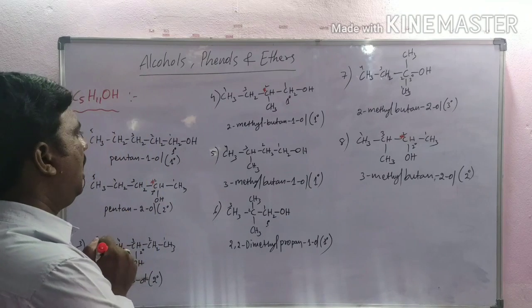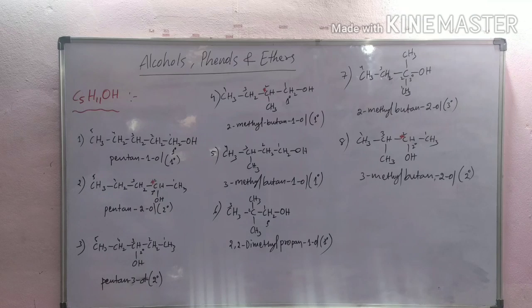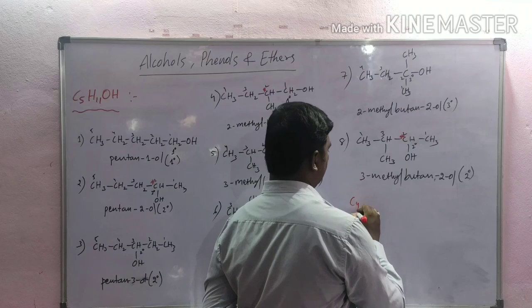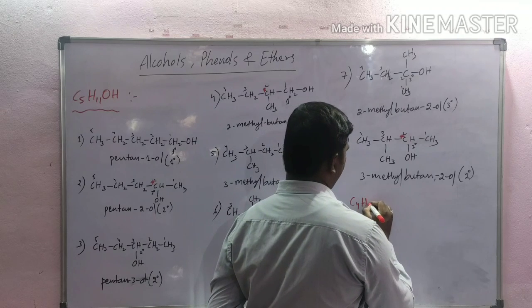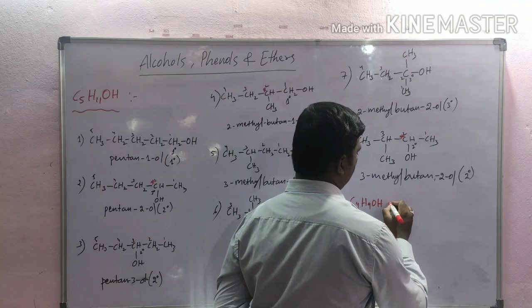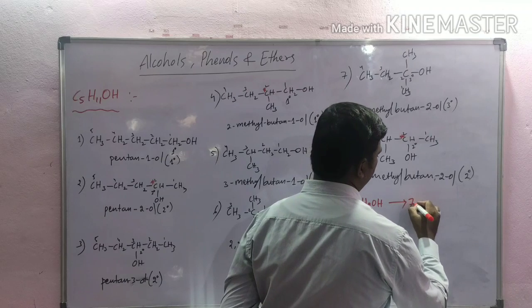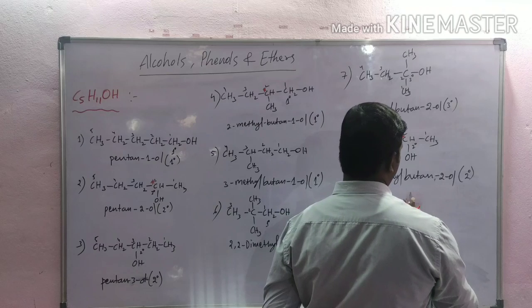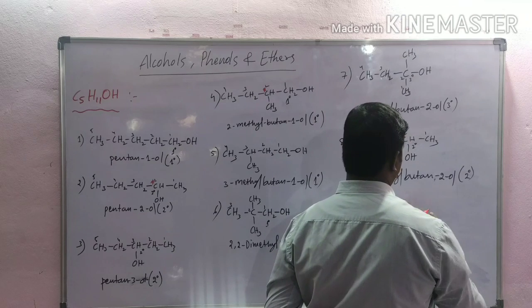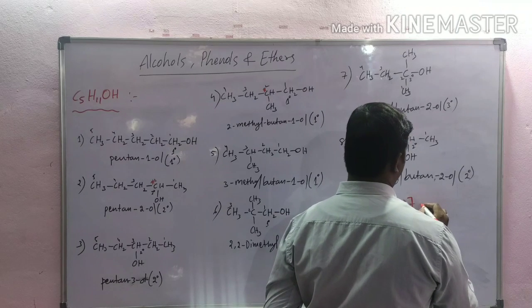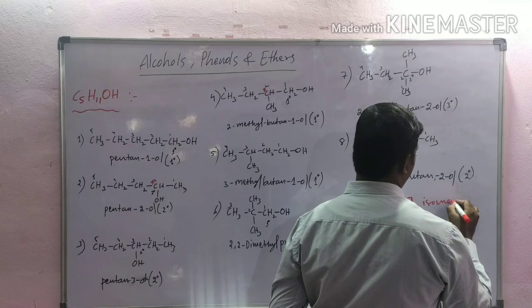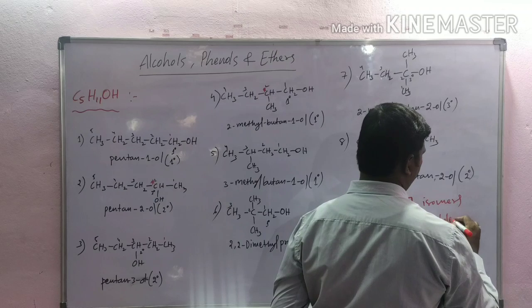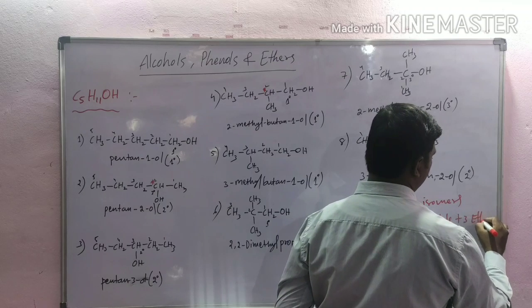These 8 are isomers of C5H11OH. Here C4H9OH has a total of 7 isomers, that is 4 alcohols plus 3 ethers.